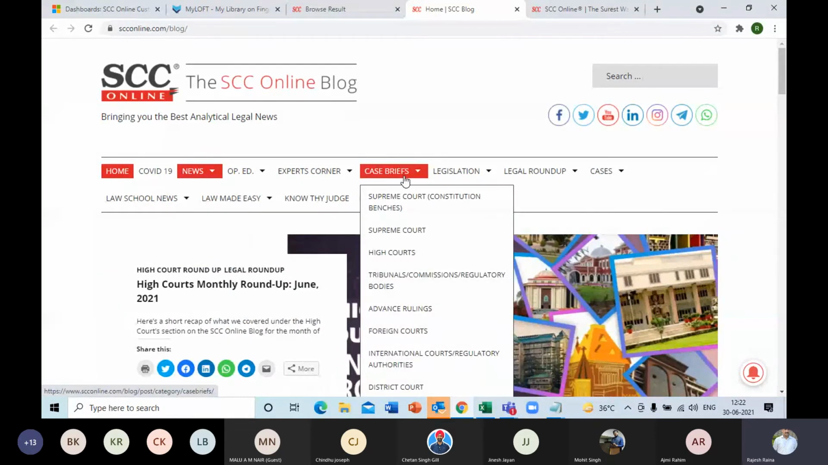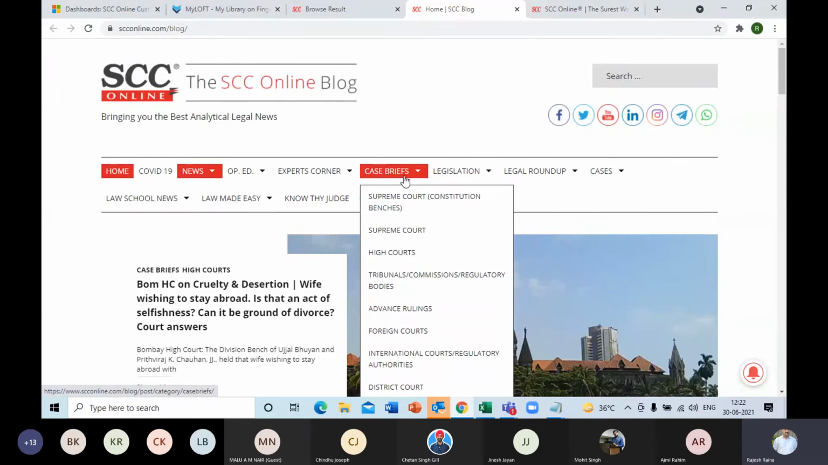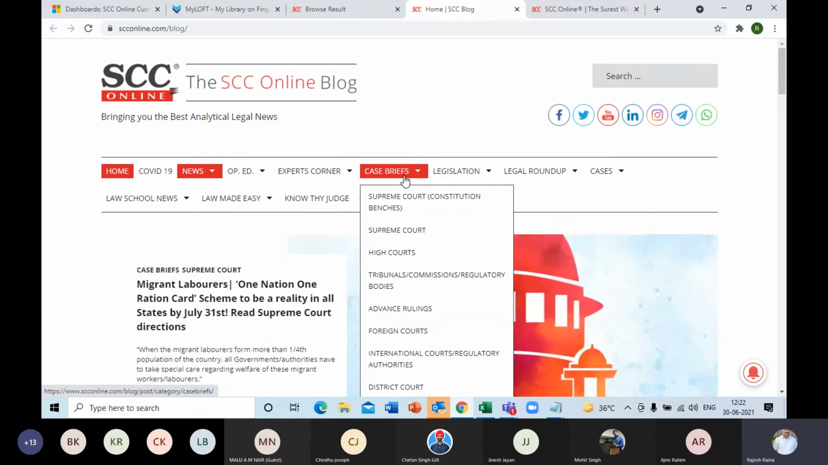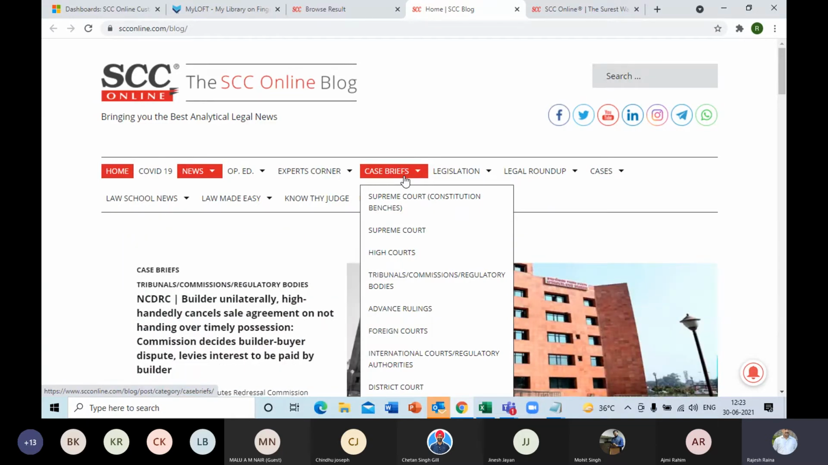This is one important segment. At times you want very latest information, and suppose you are looking for it in SCC Online and you are not able to find it, there is a high chance that you might be able to find it here in the blog itself. How? When editorial starts preparing their head notes, initially they are known as case briefs. When they are finally published and put in SCC, they become the head notes. Otherwise, they are case briefs before publishing, and they are kept over here.